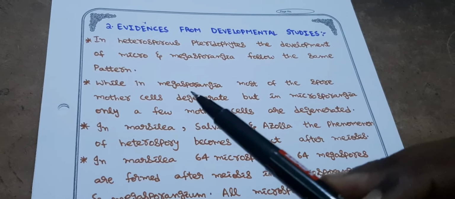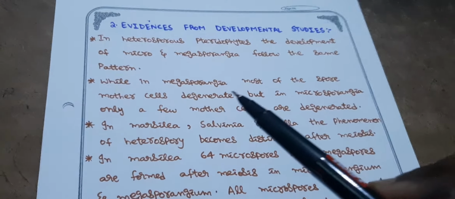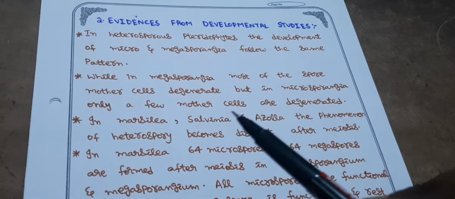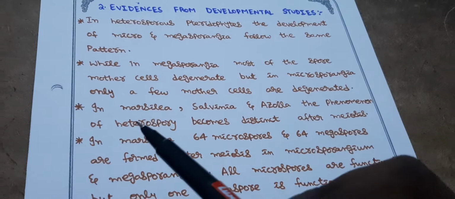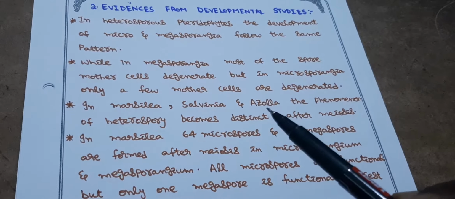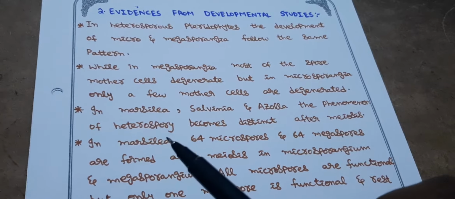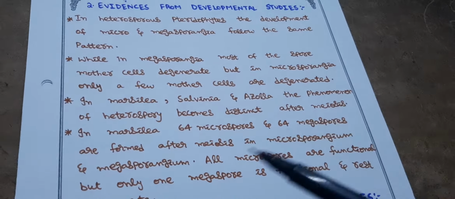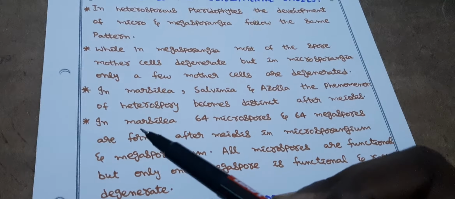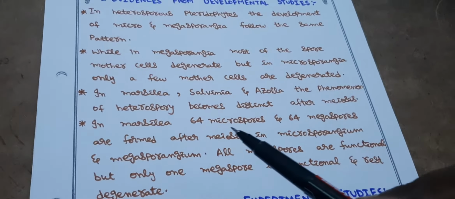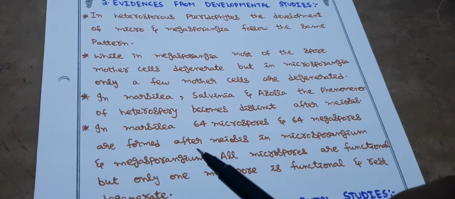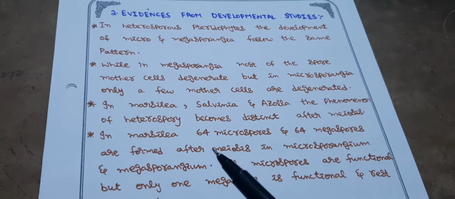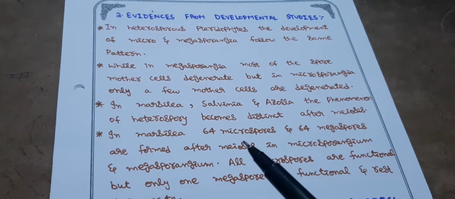But when it comes to the degeneration, in megasporangia, most of the spore mother cells degenerate, but in microsporangia, only a few mother cells are degenerated. In Marsilea, Salvinia and Azolla, the phenomenon of heterospory becomes different after meiosis. How do they get different? See, there is an example. In Marsilea, 64 microspores and 64 megaspores are formed. Yes, as the first point says, they follow the same pattern, no? So they even formed of the same number.